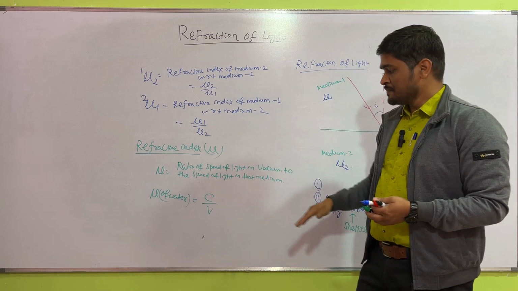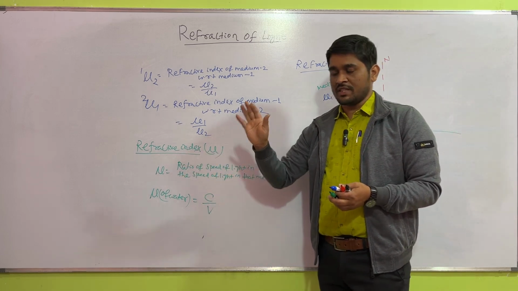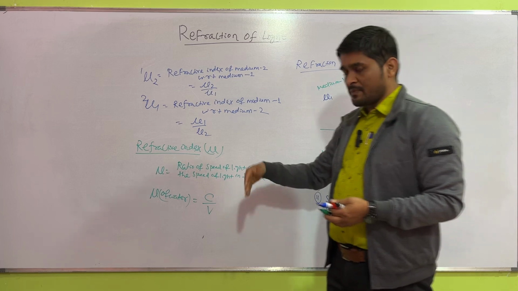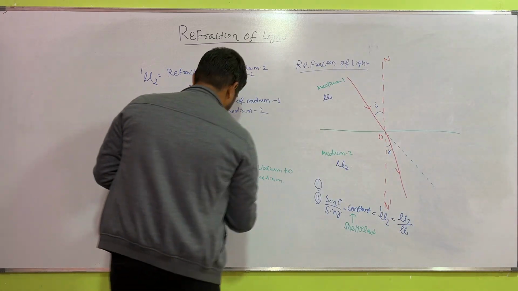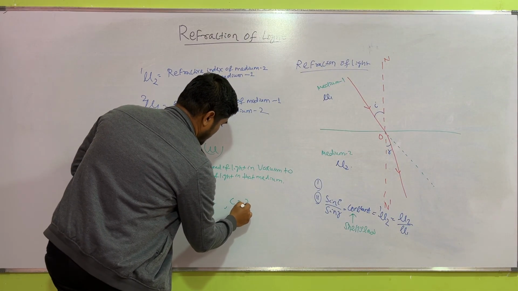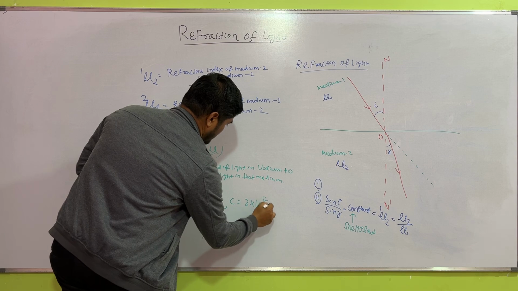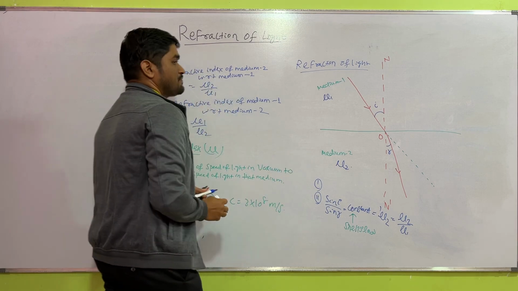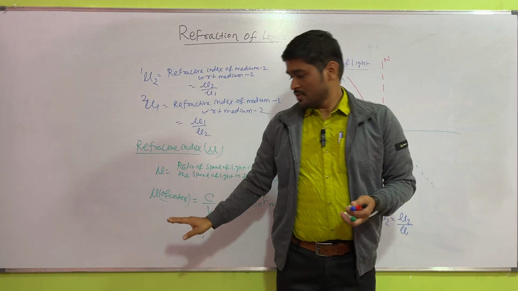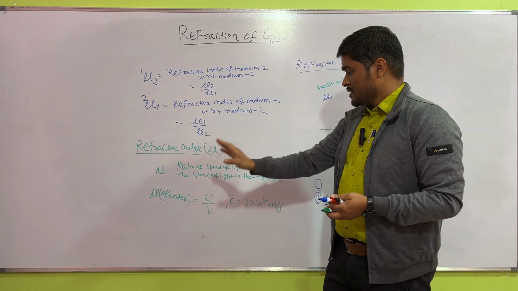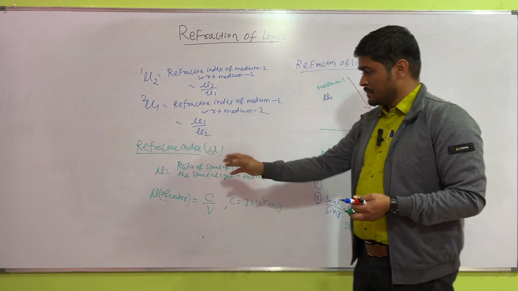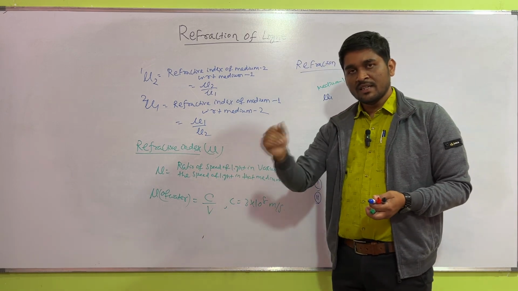That will give you the refractive index of kerosene. And you know the speed of light in vacuum, C, that is 3 into 10 to the power 8 meter per second. So this term C divided by V will give you the refractive index of that material.